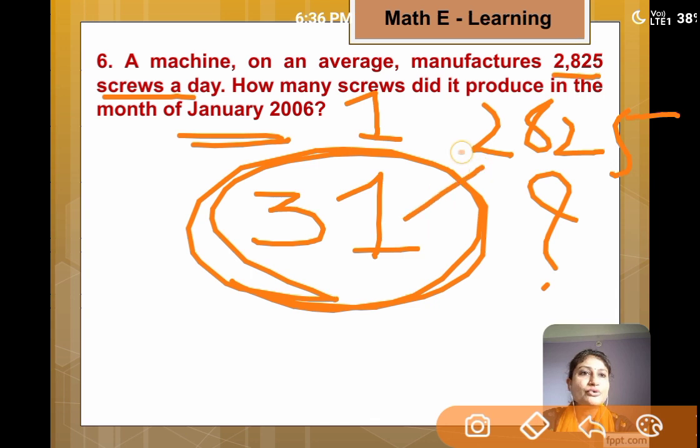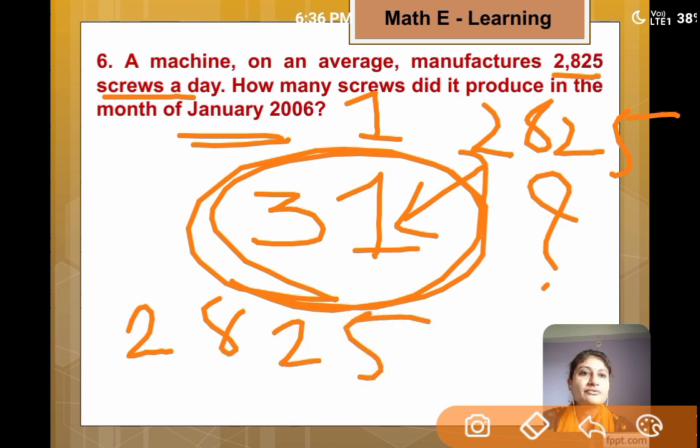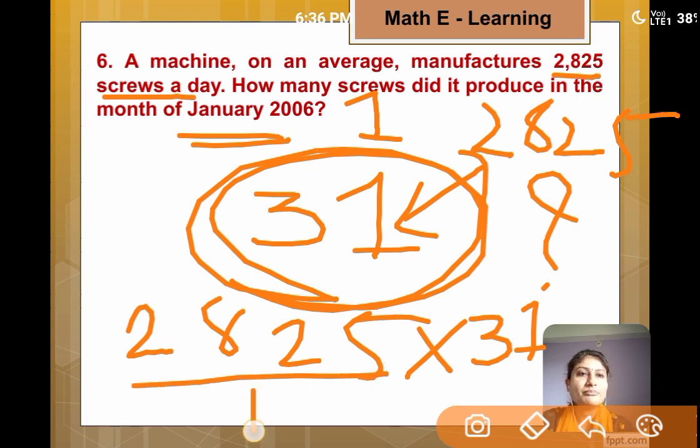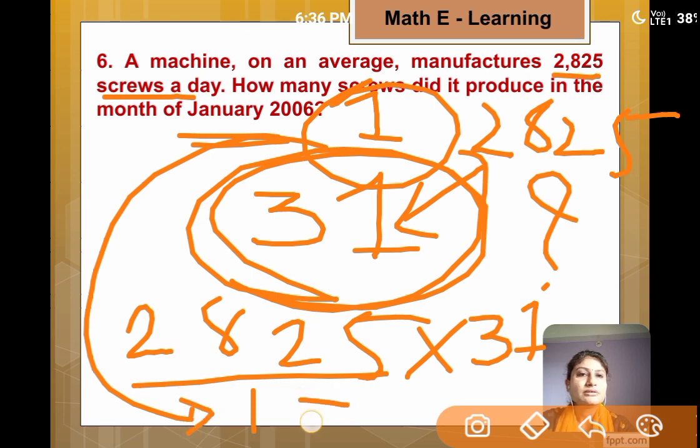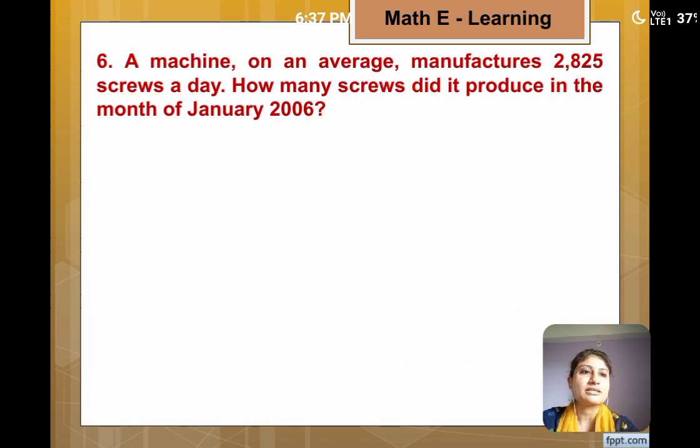Now we do cross multiplication. So we multiply 2,825 and 31 and divide by this one. By multiplying these two numbers we will get the answer.